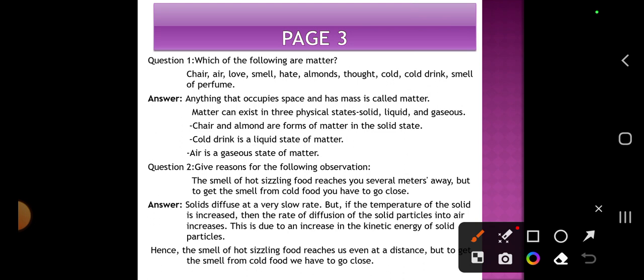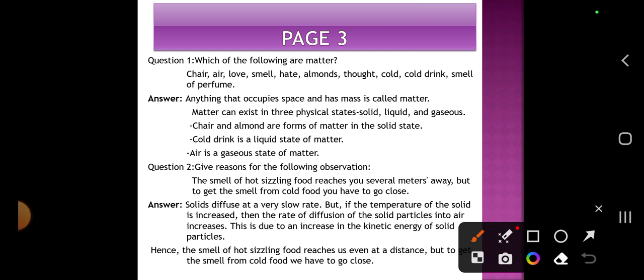Now question number 2. Give reason for the following observations. The smell of hot sizzling food reaches you several meters away, but to get the smell from cold food, you have to go close. We know that solids diffuse at a very slow rate, but if the temperature of the solid increases, then the rate of diffusion of the solid particles into the air increases.